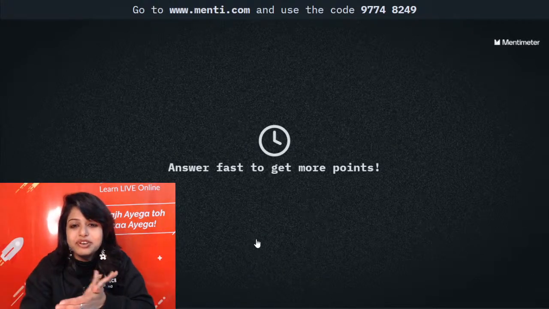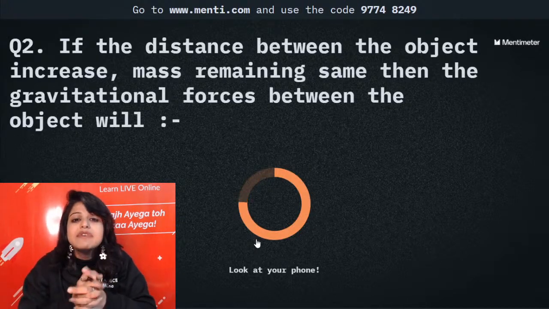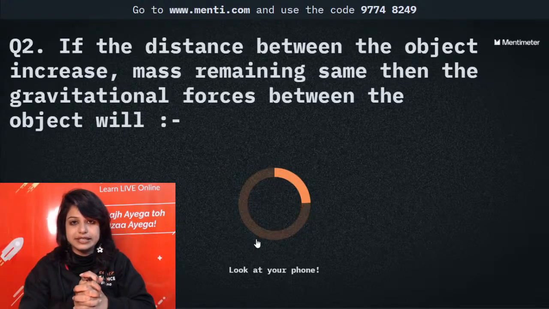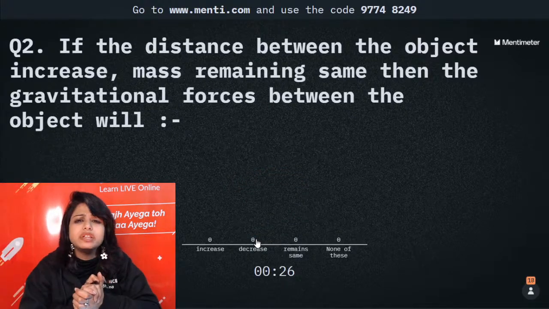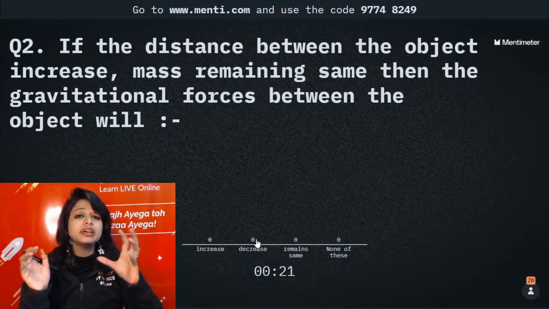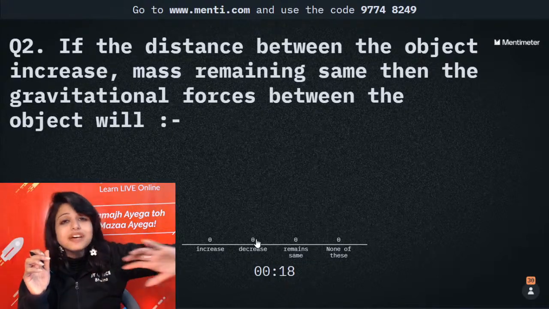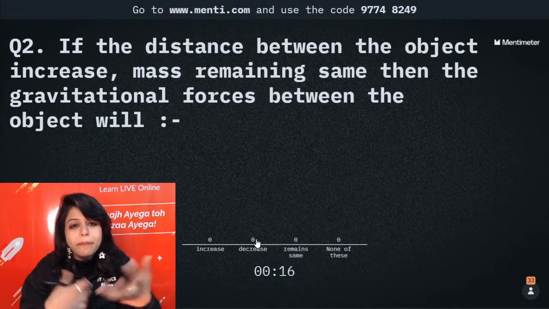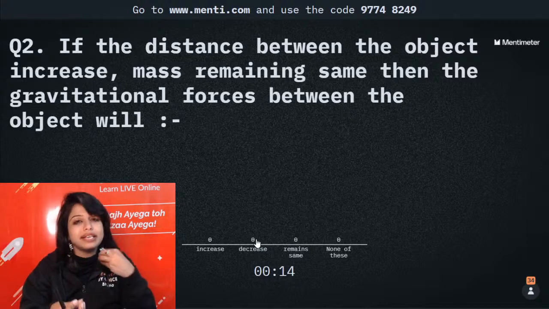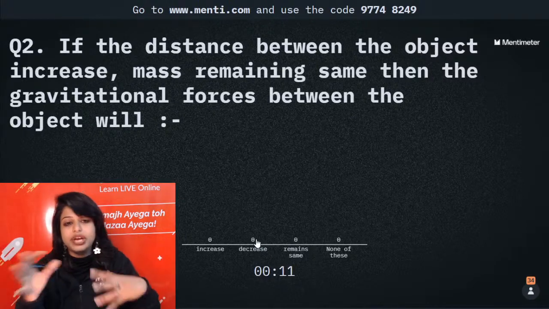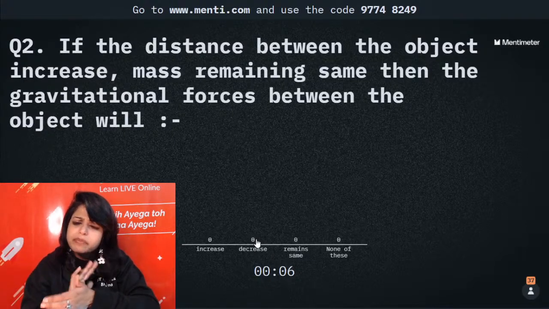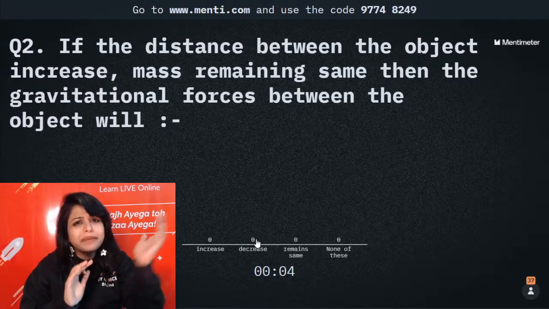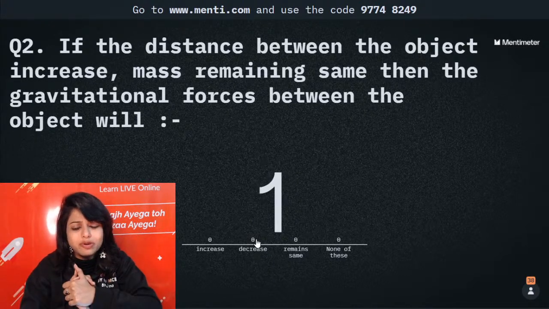Okay. Next question, kids. Let's see how many of you are going to get to the right answer of this one. If the distance between the objects increases, mass remaining the same, then the gravitational force between the objects will what? What will happen with the masses remaining the same? The gravitational force between the objects will increase, decrease, remain same or none of these. Super easy question. We know this, ma'am. 80% got the first one, so I am sure this one will be above 80 too.